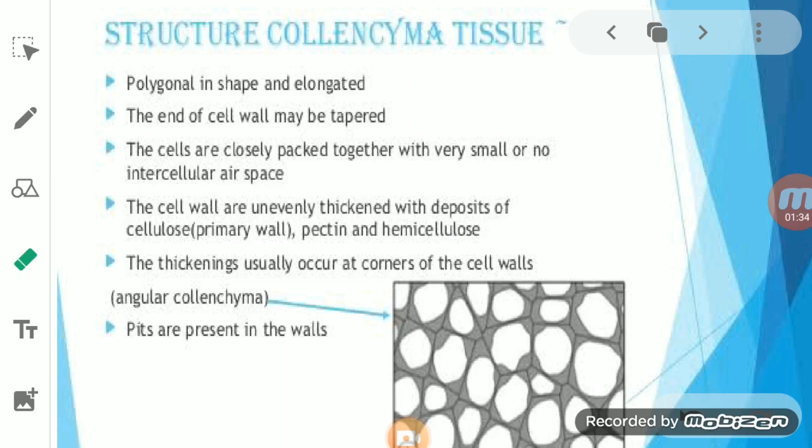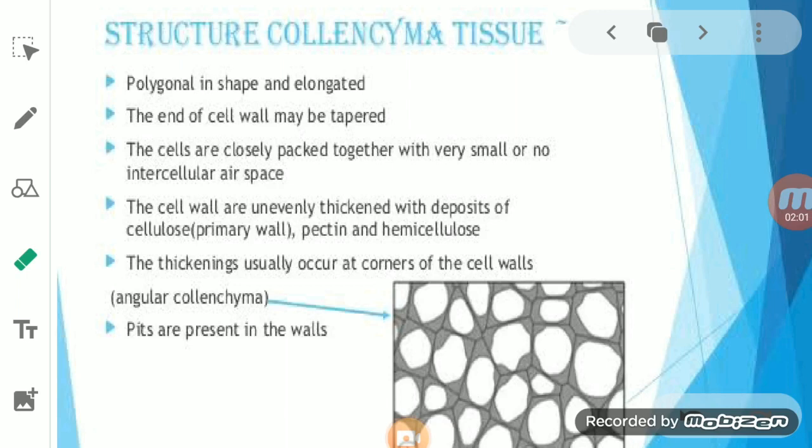Epidermis is the outer layer, and the hypodermis is the second layer. So the location is the hypodermis of the dicot stem. The hypodermis of the dicot stem, we can say, is collenchymatous. So these are the certain locations of collenchyma tissue.